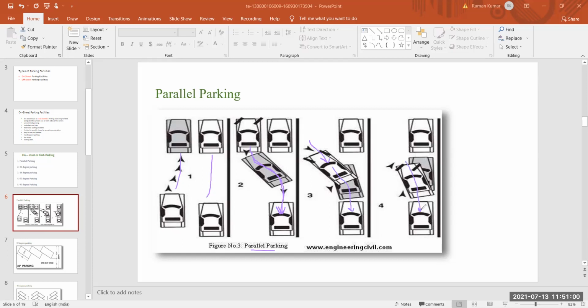These are the parallel parking systems, one kind of on-street or curb parking system. I think it is clear from the figure that this is a kind of parking facility.